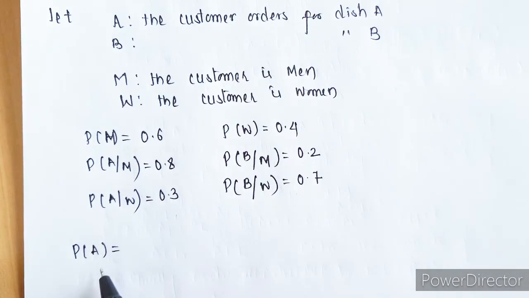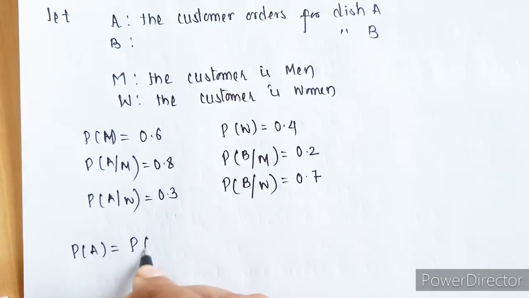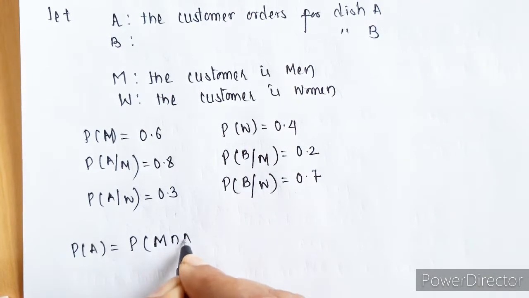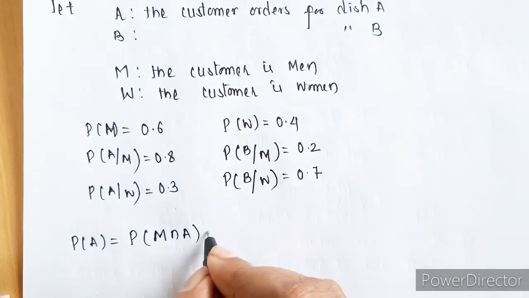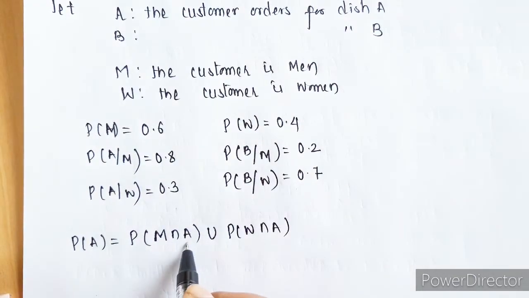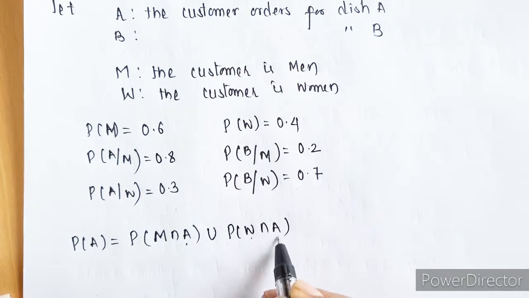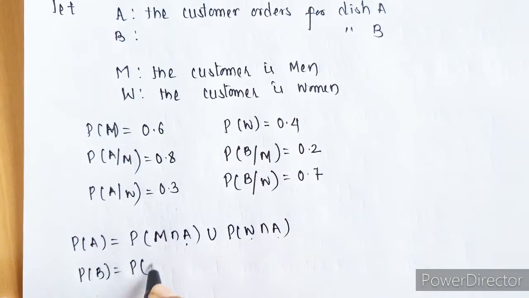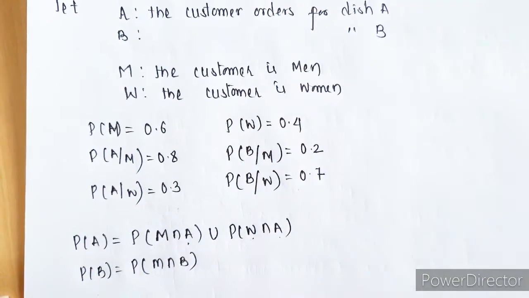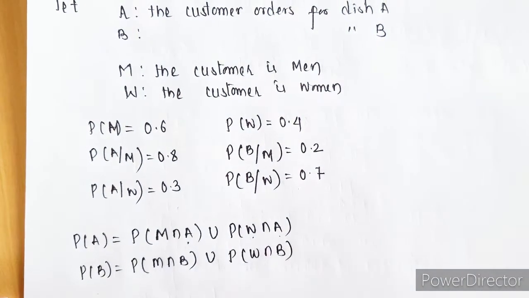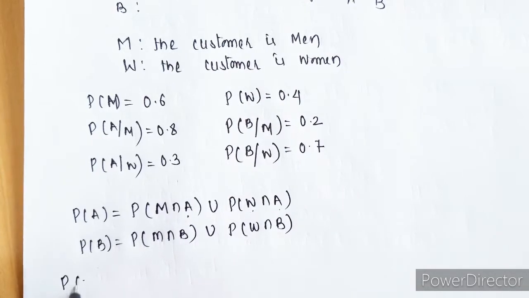We know that both men and women are ordering dish A. So we can write this as the probability of man intersection A union the probability of woman intersection A. So the men who are ordering dish A and the women who are ordering dish A. Similarly, B can be written as the probability of men who are ordering dish B union the probability of women who are ordering dish B. So let's start with A.